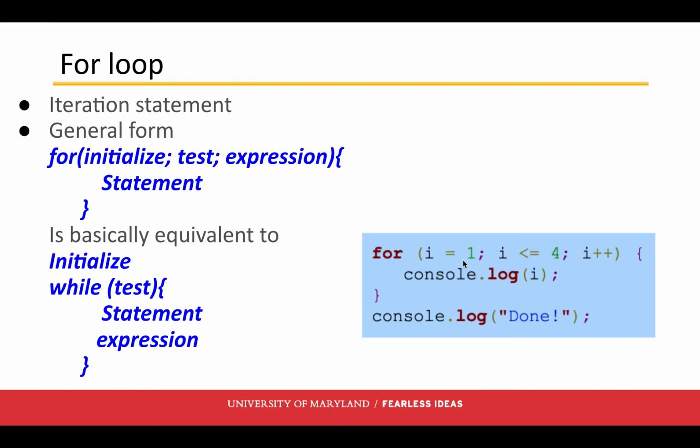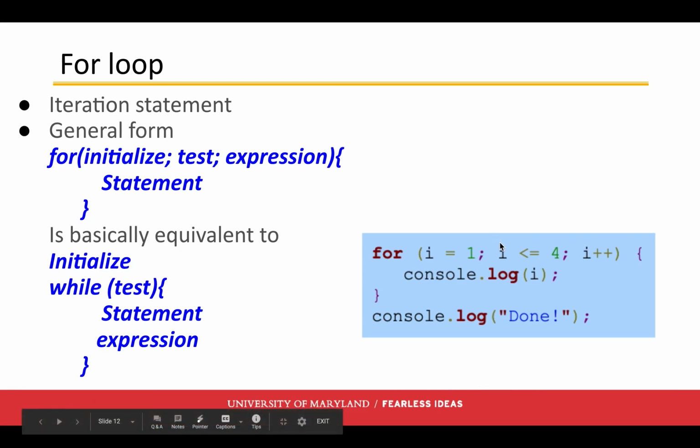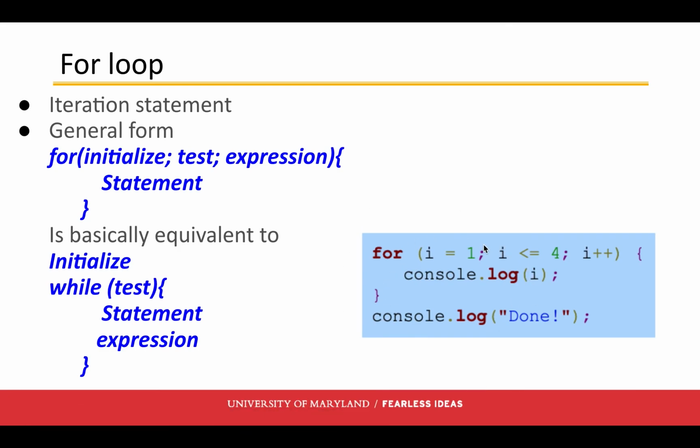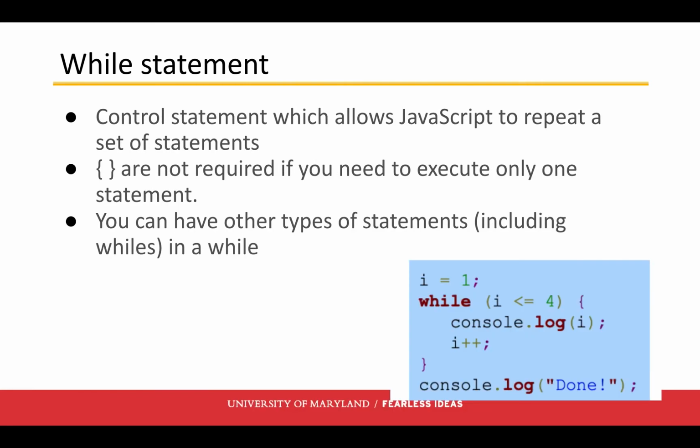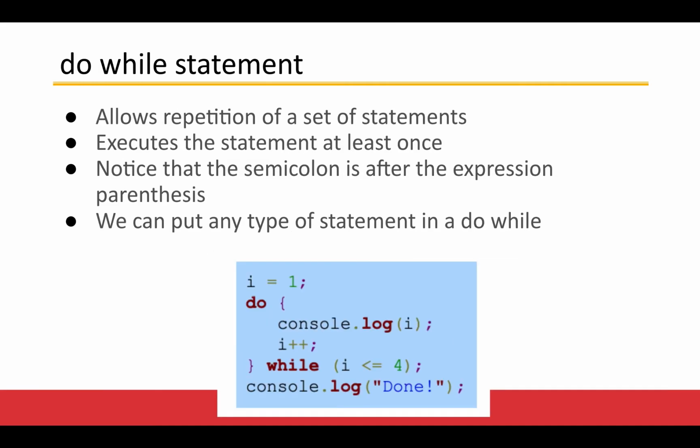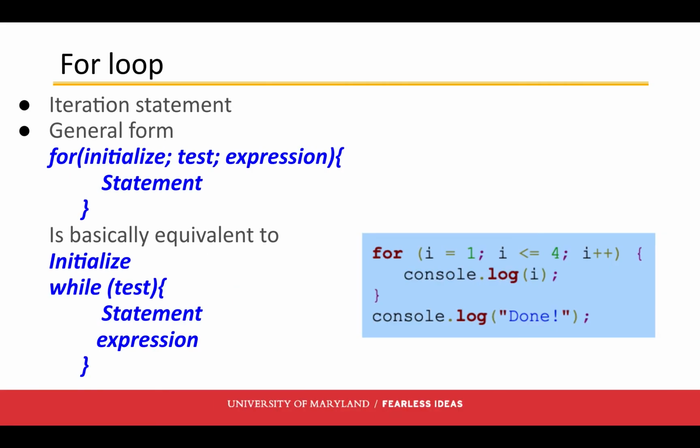Okay, so we've got I equals 1, I is less than or equal to 4, I plus plus. Console.log, the first time it's going to print 1, we're going to add 1 to it. I is now 2, which is less than or equal to 4, print out 2. I is now 3, print out 3. I is now 4, print out 4. I is now 5, kick out to done. So again, the last 3 slides will have the same result. They'll all print out 1, 2, 3, 4 done, but the first one uses a while loop, the second one uses a do while, and the third uses a for loop.